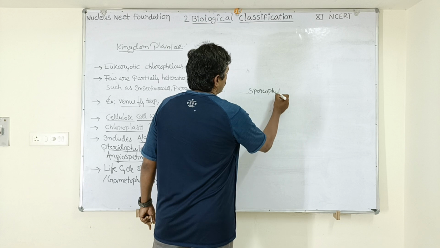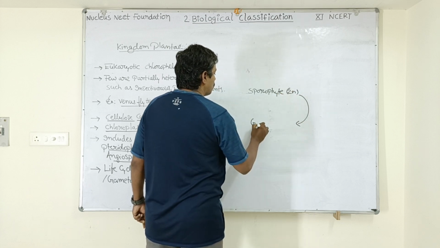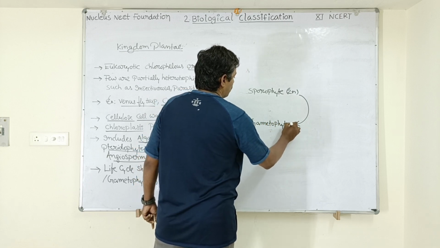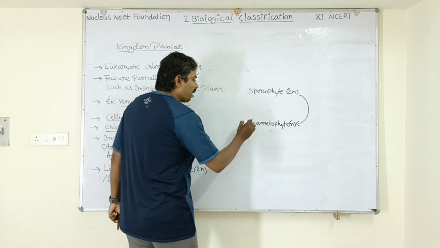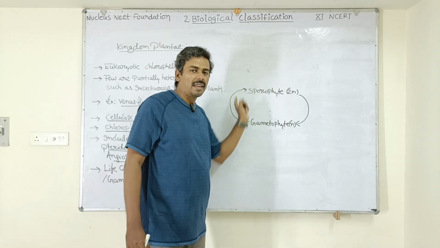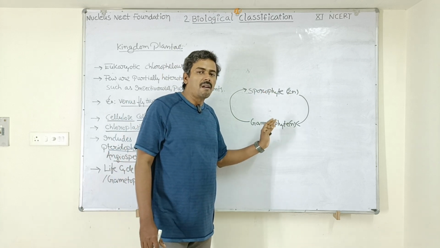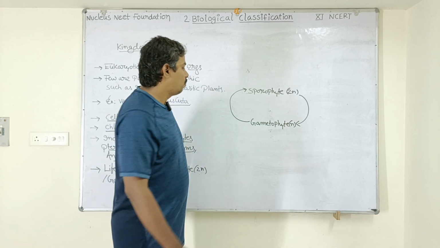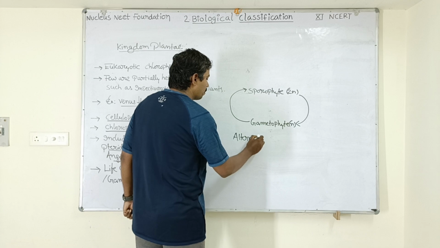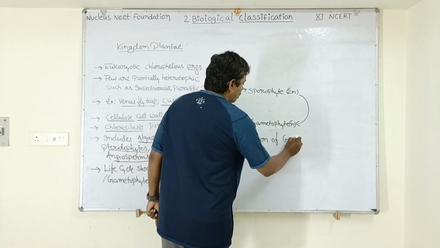Sporophyte phase, which is a diploid phase, will give rise to gametophyte phase. The gametophyte phase, once again, will give rise to sporophyte phase. This repeats like a cycle. Sporophyte and gametophyte phases alternate with each other. That's why we call this alternation of generation. The plant kingdom members show alternation of generation.